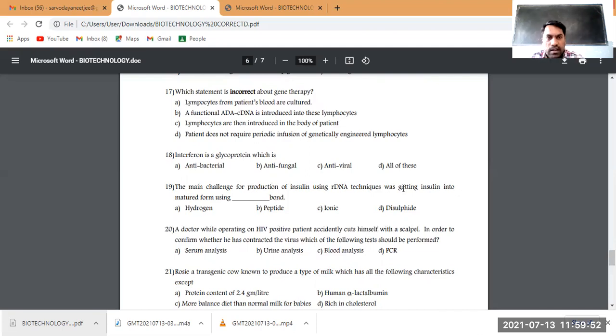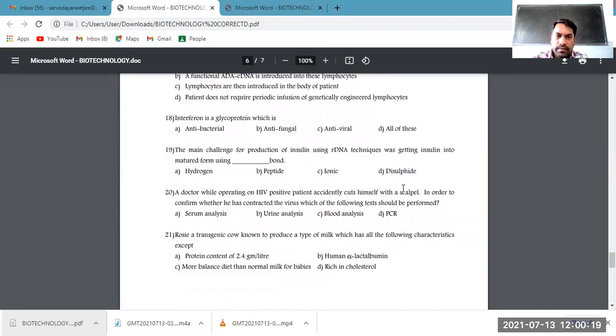As just told, the above method in adults is only temporary, only for some period of time. After the lymphocytes die in the patient's body, we have to repeat this process again in the adult. So permanent is the thought from the previous question, so 'not required' is incorrect. It is required: infusion of genetically engineered lymphocytes periodically.